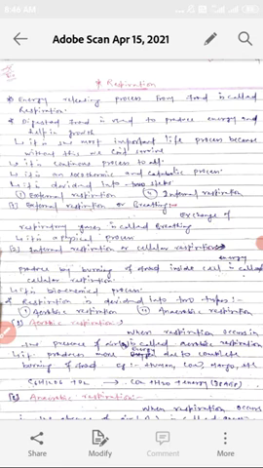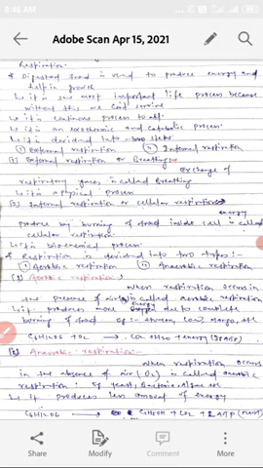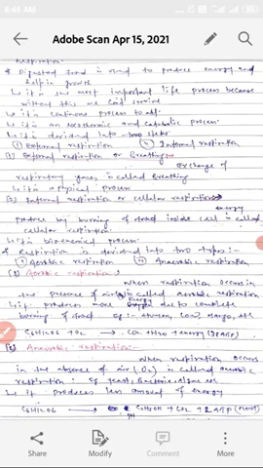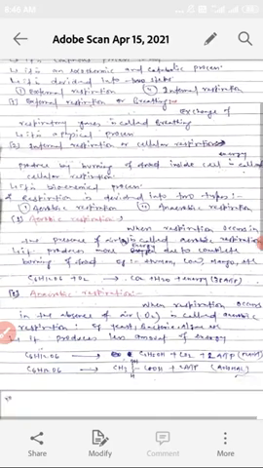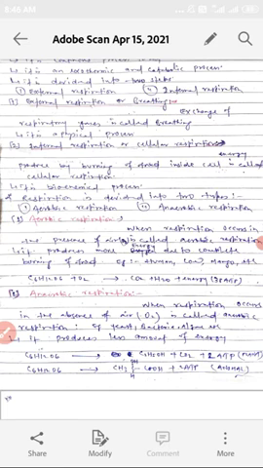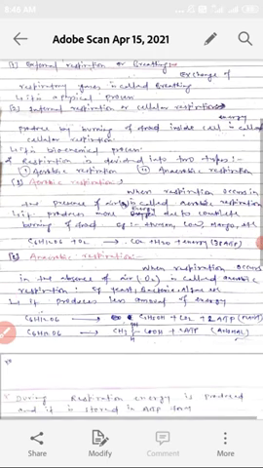Respiration is divided into two types, aerobic and anaerobic. When respiration occurs in the presence of air, it is called aerobic respiration. It produces more energy due to complete burning of food. Example: human, cow, mango, etc. I give you also the equation: glucose burned in the presence of O2 produces CO2, water, and energy. Energy means 30 ATP.